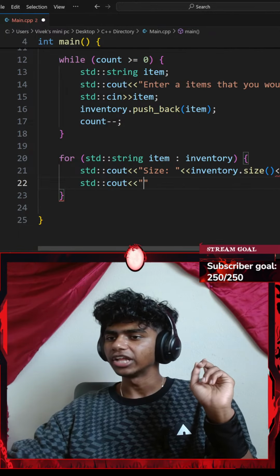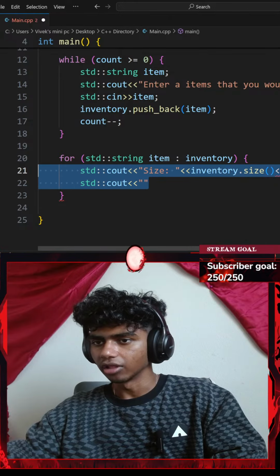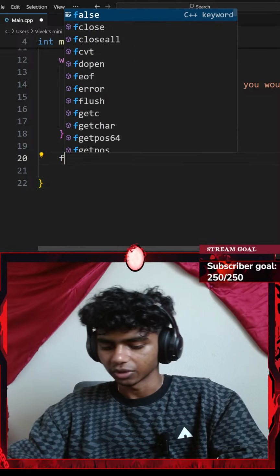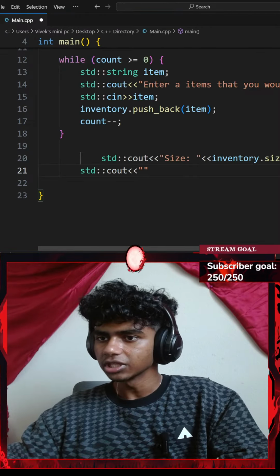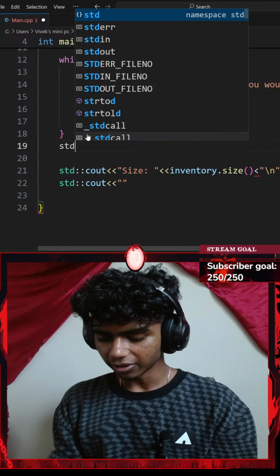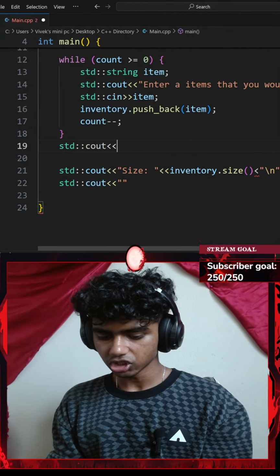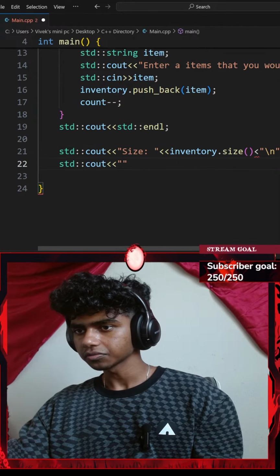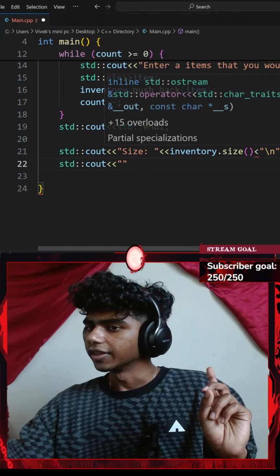Okay, hold up. I don't think I need to even do all this inside a for loop. Let me copy that. I could actually do that outside a for loop as well. It's honestly going to be the same exact thing. Okay, let me just delete that. And then maybe go with a standard console output with an insertion operator of a standard endl. This gives me a new line. Okay, that's my size.